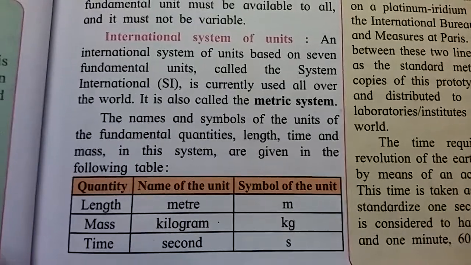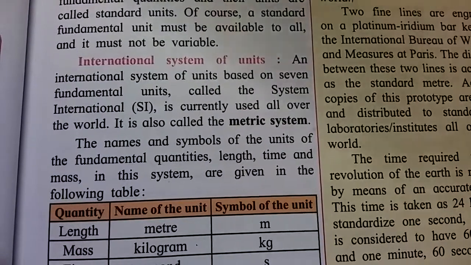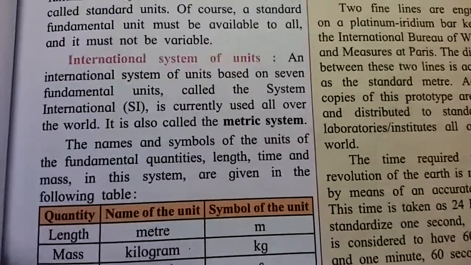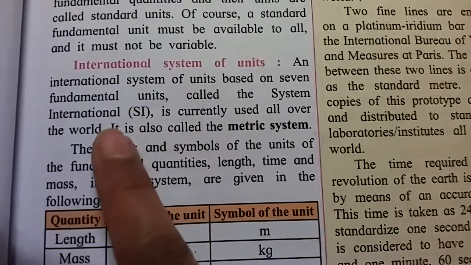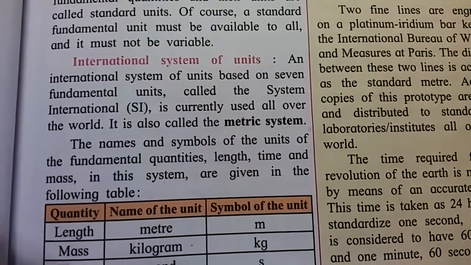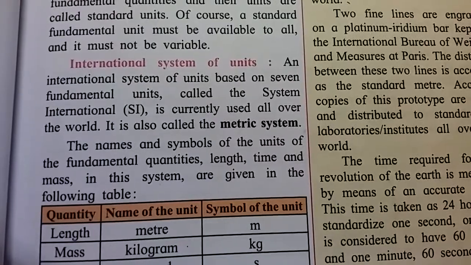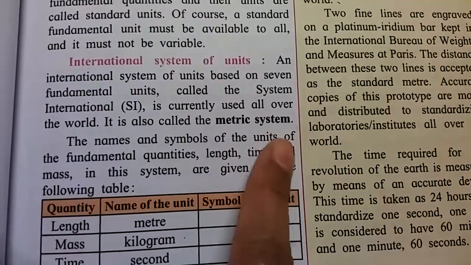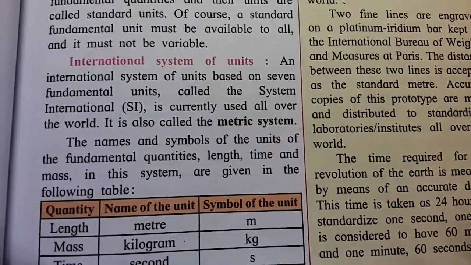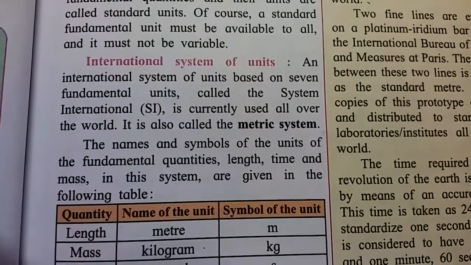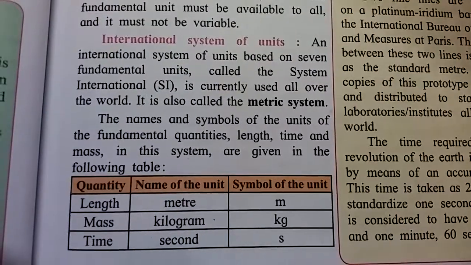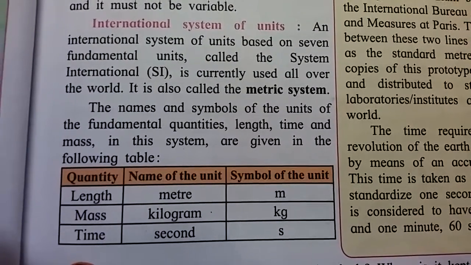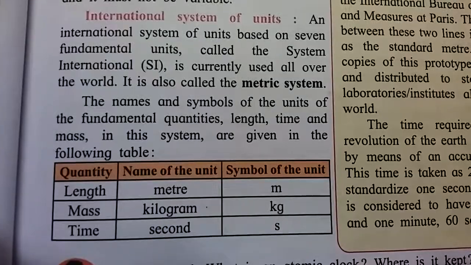International system of units. An international system of units based on 7 fundamental units is called the System International. System International means SI. S means system, I means international. It is accurately used all over the world. It is also called the metric system. The names and the symbols of the units of the fundamental quantities length, time and mass in this system are given in the following table.